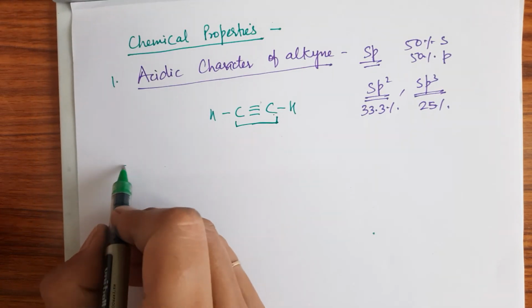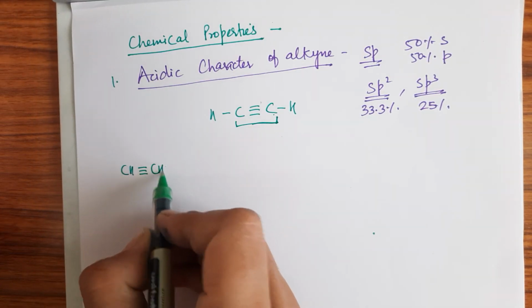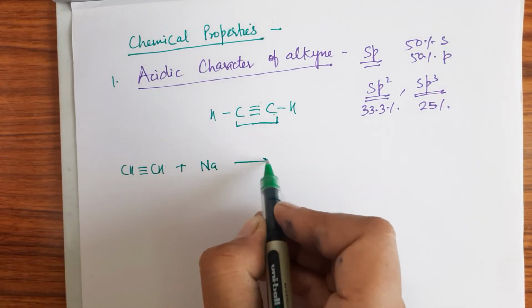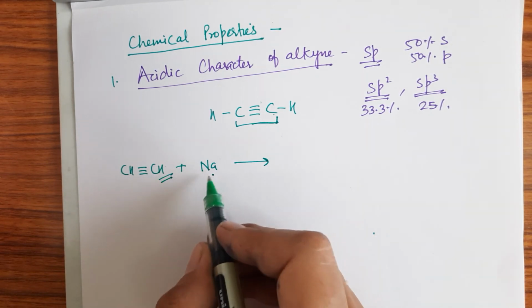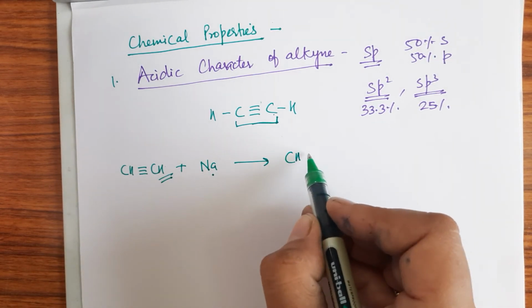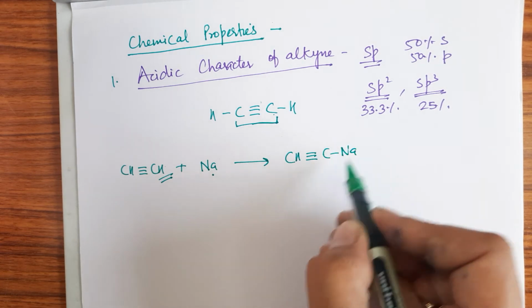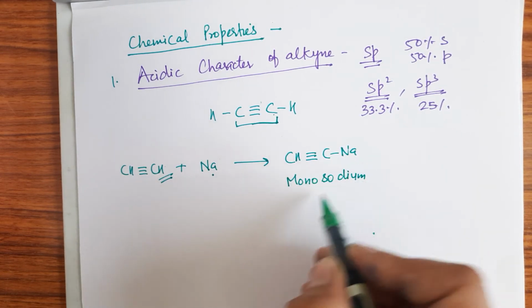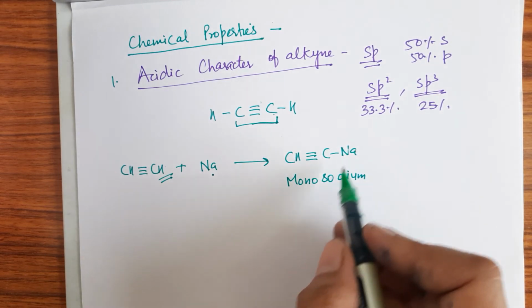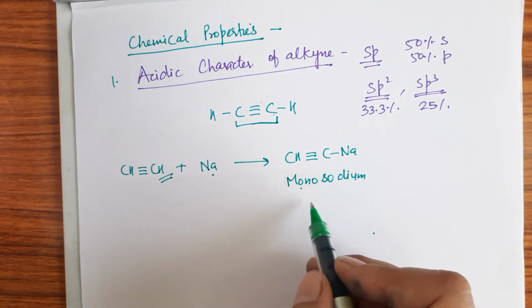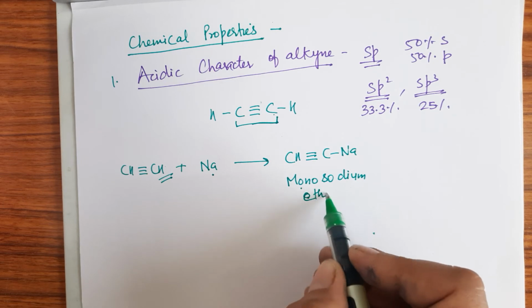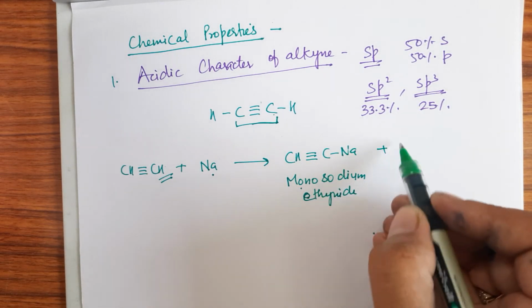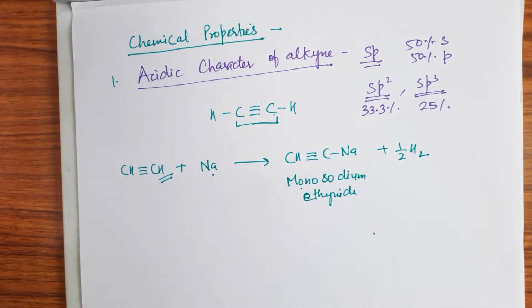Now when I take HC triple bond CH and react it with Na, this hydrogen is replaced by sodium, giving HC triple bond CNa, and it forms monosodium ethanide. This is a single sodium, so monosodium ethanide, and hydrogen gas is liberated, right?